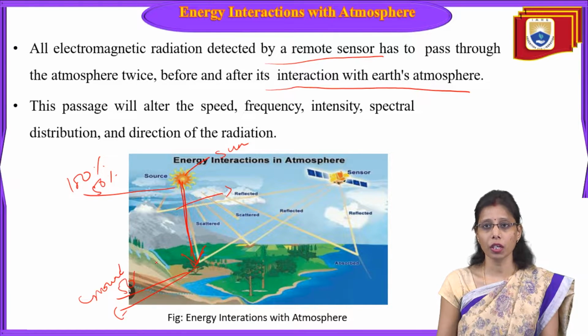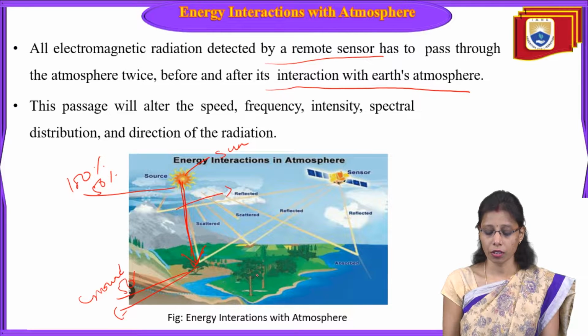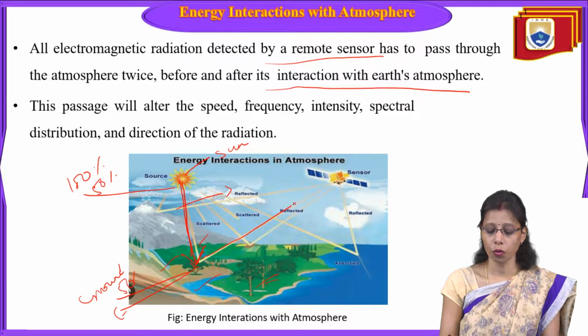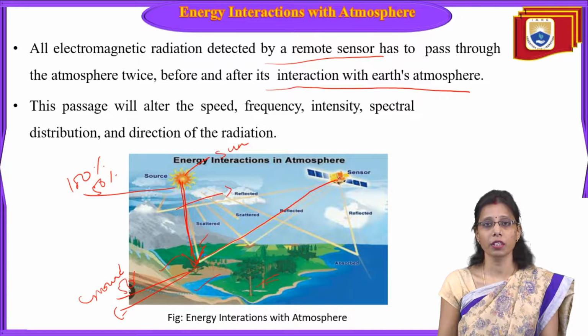When it reaches the ground, different types of features are present on the Earth's surface, like trees, water bodies, hills and mountains. All these features reflect differently. They either reflect, absorb or transmit, depending on the type of feature. Then it reflects back and goes to the sensor. The satellite will capture all these energies.